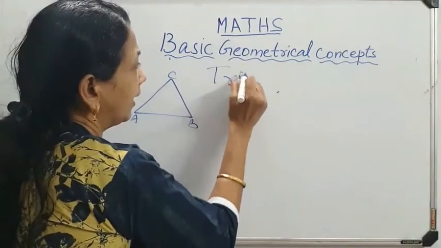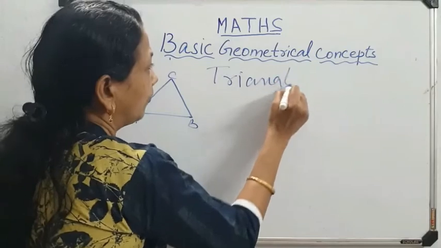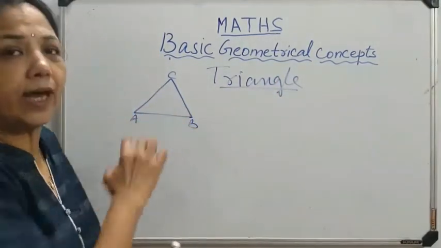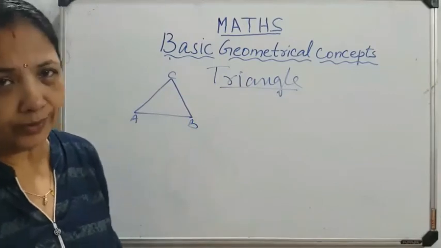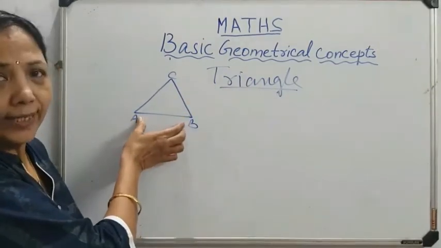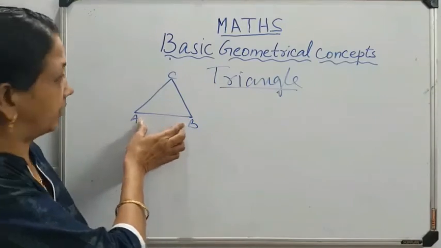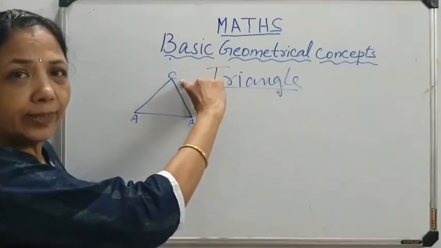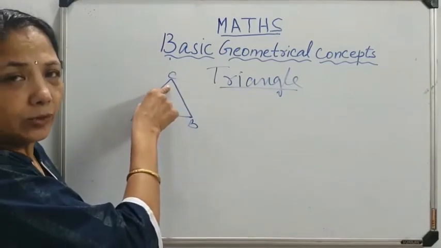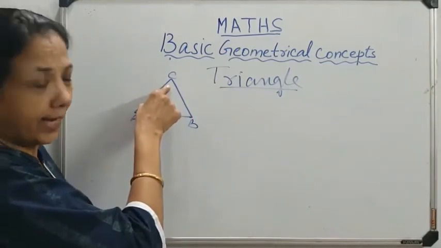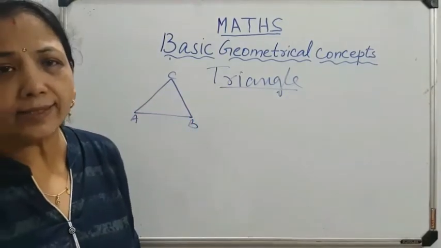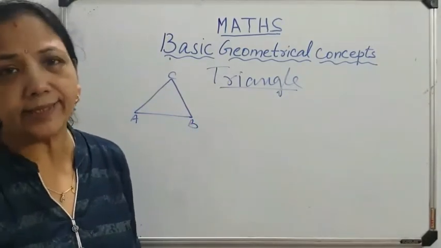So a triangle has how many sides? These line segments are called sides of the triangle. So how many sides are there? AB is one side. BC is another line segment, and it is called another side. AC is another one. AC is also a line segment, so it is called a side. So 1, 2, 3. How many sides does a triangle have? A triangle has 3 sides.